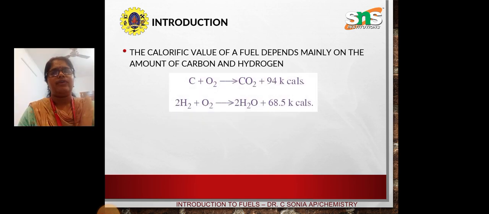The calorific value of a fuel depends mainly on the amount of carbon and hydrogen. Carbon plus oxygen combine to give carbon dioxide plus 94 kilocalories of energy. Hydrogen plus oxygen gives H2O plus 68.5 kilocalories.